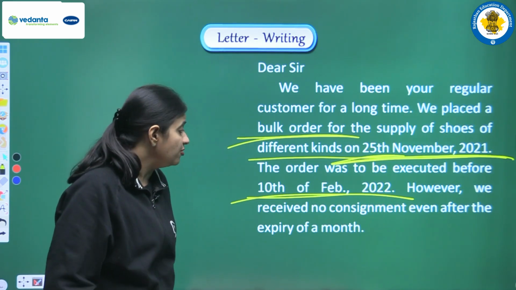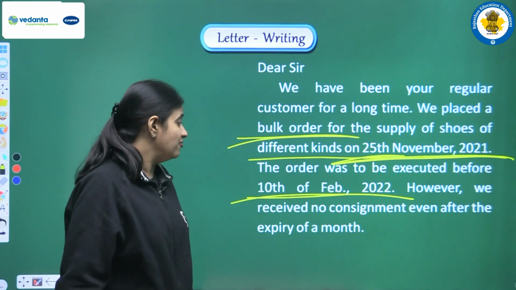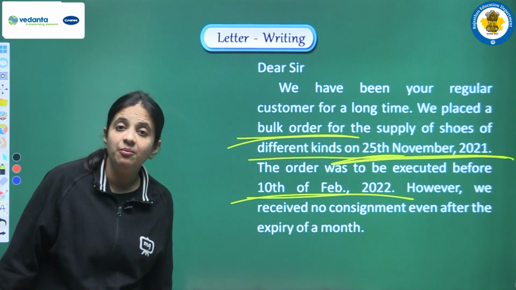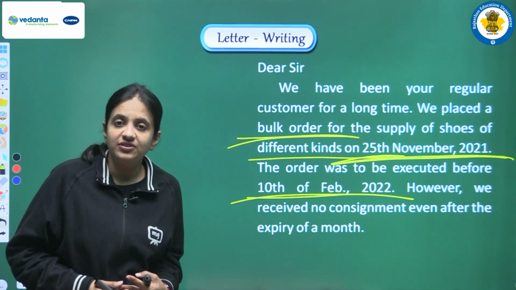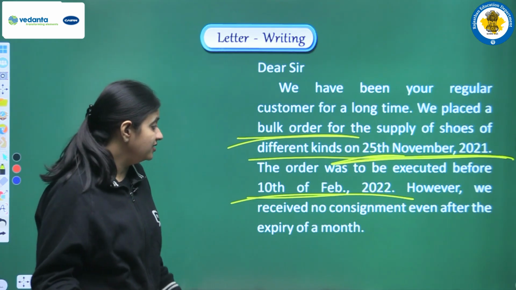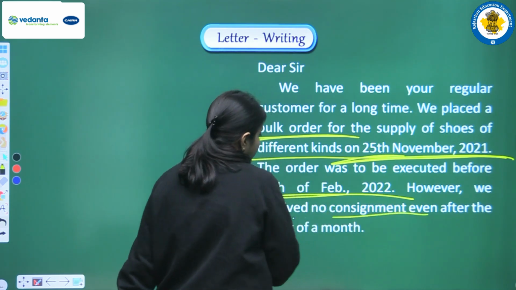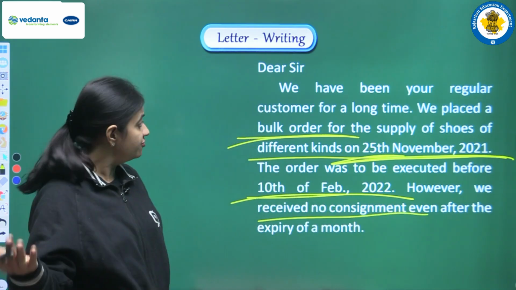However, we received no consignment even after the expiry of a month. Even after the expiry of 1 month, there is no delivery from your firm.